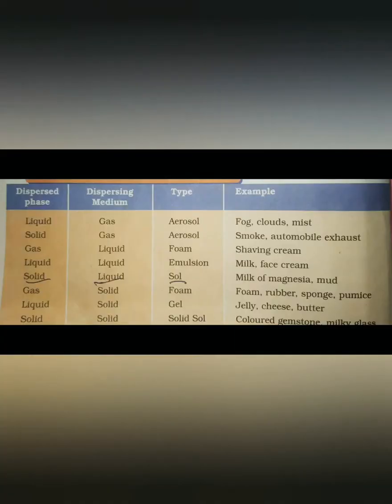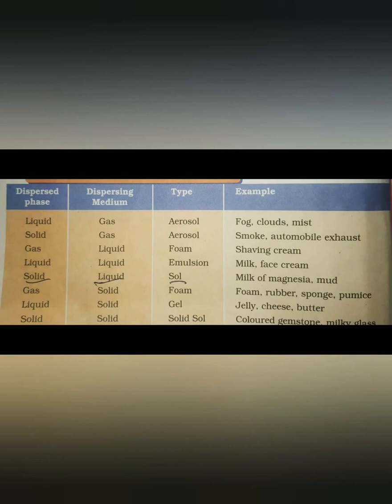So dear students, the types of colloids are based on the disperse phase and the dispersing medium. Let's see some examples. The disperse phase is actually the solute and the dispersing medium is the solvent. The major portion is the dispersing medium, which is the solvent, and the disperse phase is the solute. Here solute and solvent are not mixed. The solute is not dissolved in the solvent, they are a heterogeneous system. Okay, let's see. Dispersed phase is liquid, dispersing medium is gas, so this type of colloid is an aerosol.